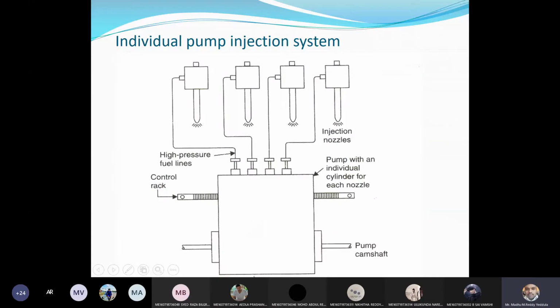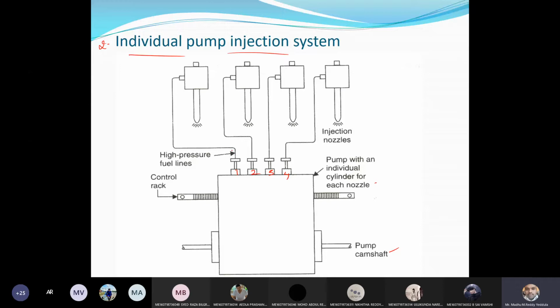Okay, and in case of second case, first one is the common rail. In common rail, we have only one pump, but here in second case, we have individual pump injection system. Means, let us say if we have 4 cylinders and 4 different pumps are used to inject the fuel, right? Now, you can see here, this is the pump shaft, and this is a fuel tank. From this, we can see a pump with an individual cylinder for each nozzle. Like that, you can see one pump, second pump, third. We have 4 different pumps.